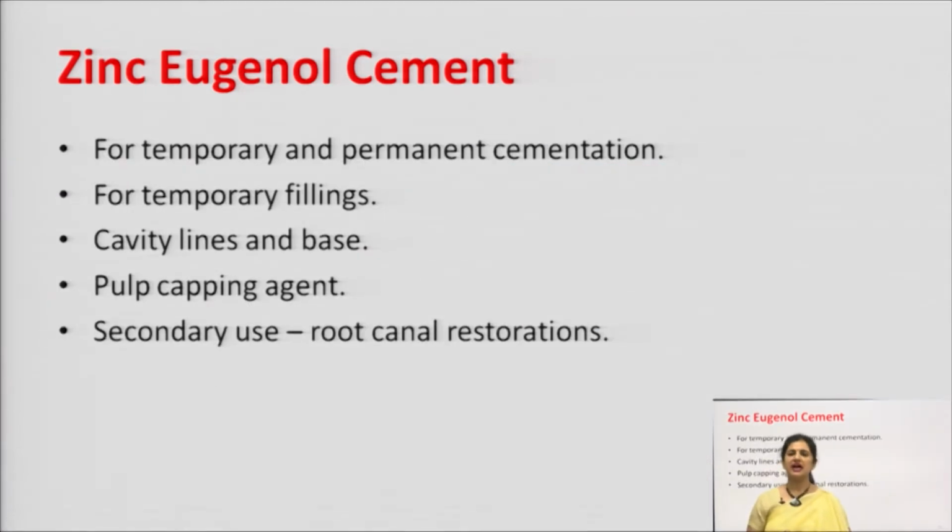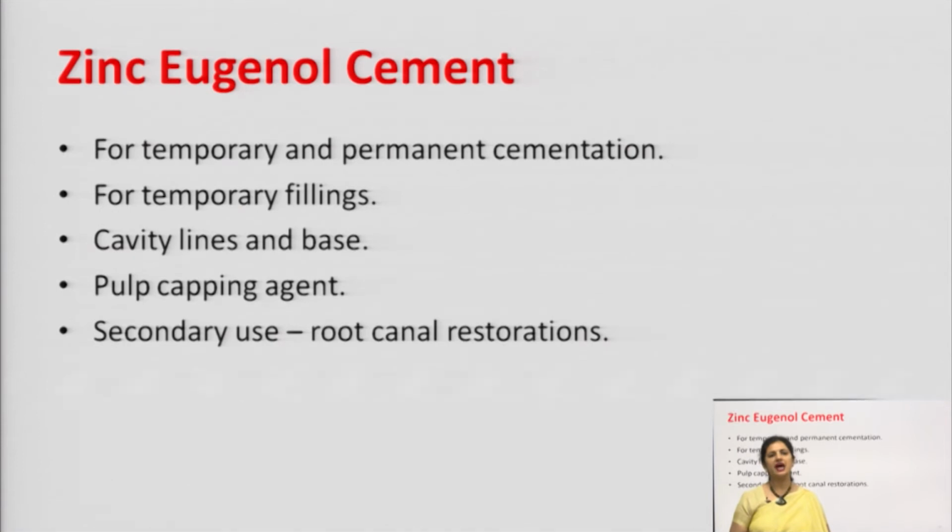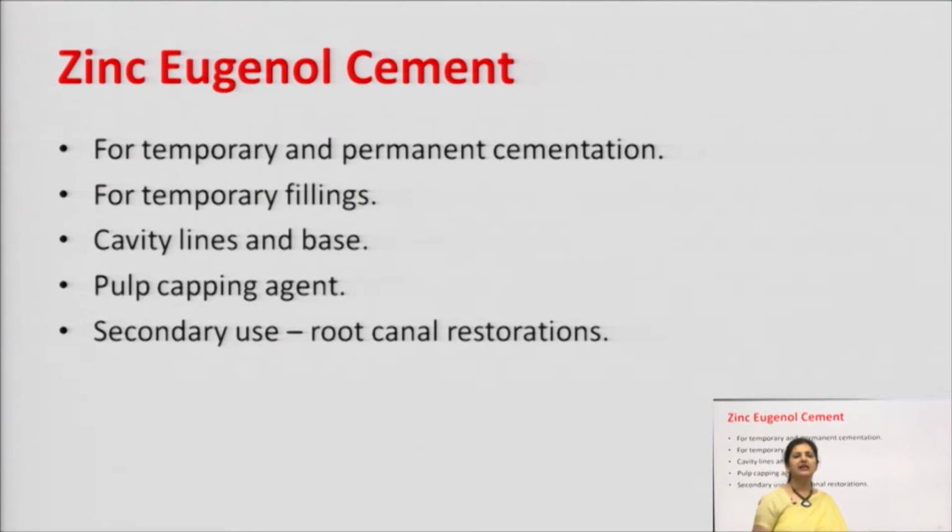Zinc eugenol cement has multiple uses. Again, all uses are interrelated. It is used in dentistry for temporary and permanent cementation. It is used for temporary fillings. It is used as cavity liners and as a base. It is used as a pulp capping agent, and it has one more use, which is not primary, not important, but a secondary use, which is root canal restorations.